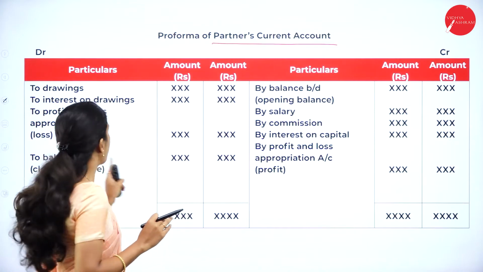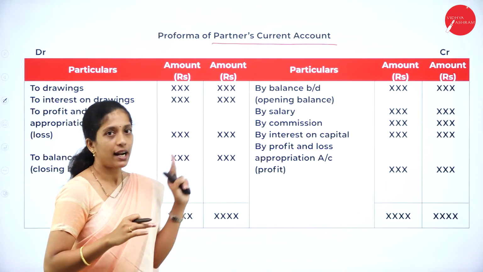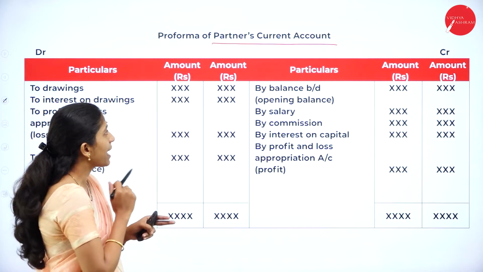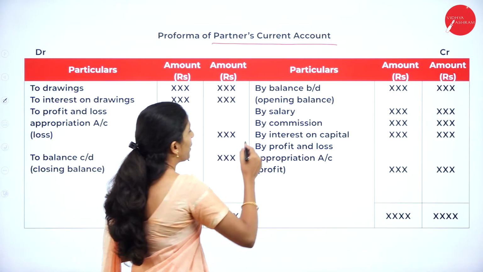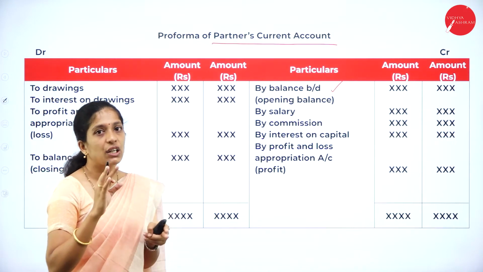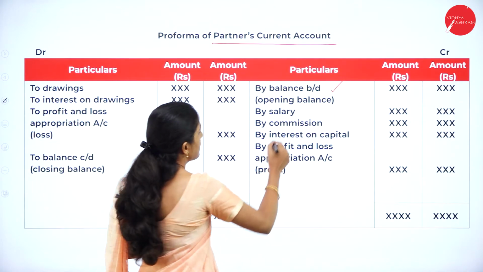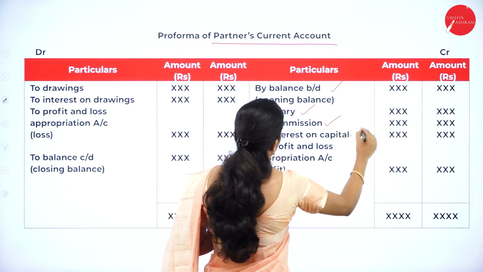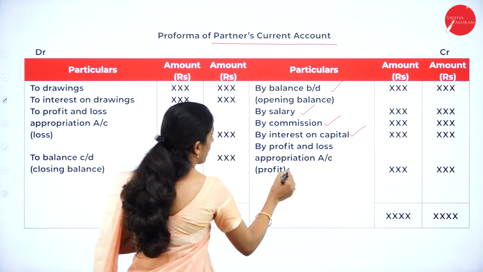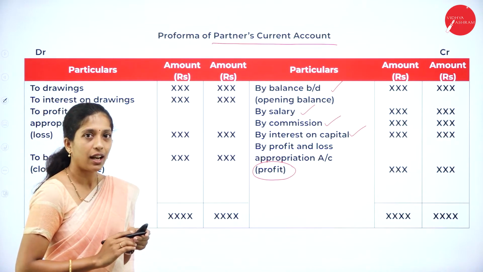So the format will be the same. You will have a debit as well as credit side. Under debit side, particulars, amount. Under credit side, particulars, amount. Now how do you begin your partner's current account? You will write it as by balance brought down. If there is any current account balance, you will record it as by balance brought down. And in your credit side, you will have salary, commission, interest on capital, and profit and loss appropriation account if there is profit. If there is profit, then you will record it as by profit and loss appropriation account.